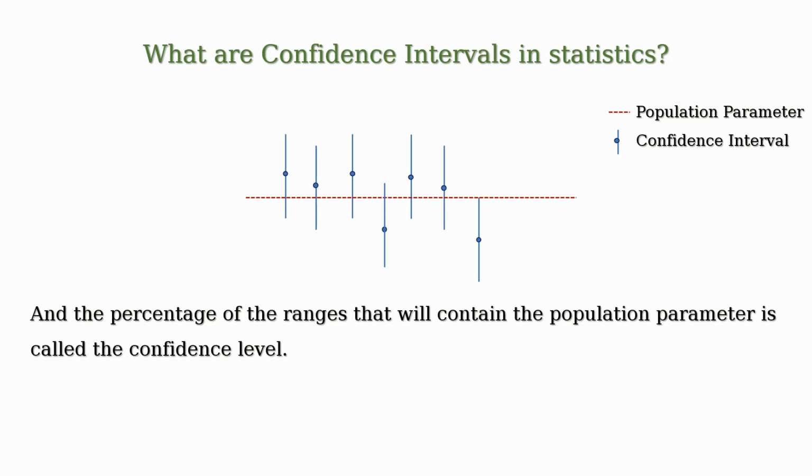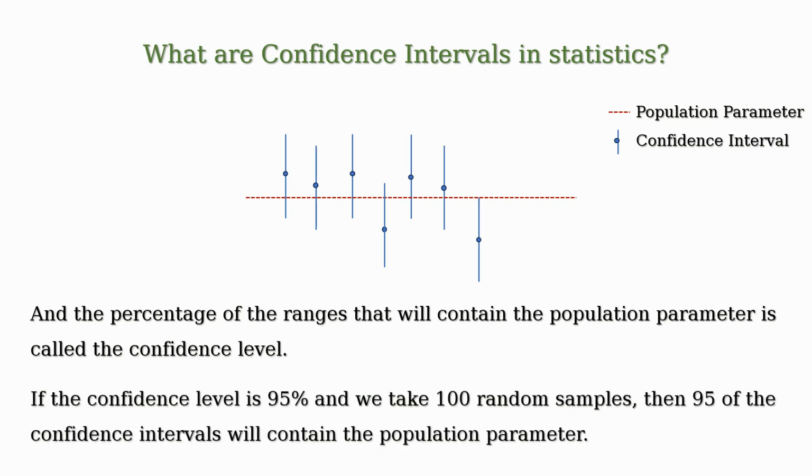For example, if the confidence level is 95% and we take 100 random samples, then 95 of the confidence intervals will contain the population parameter.